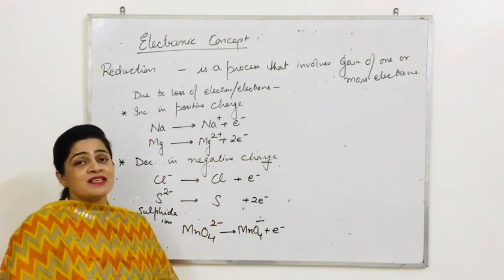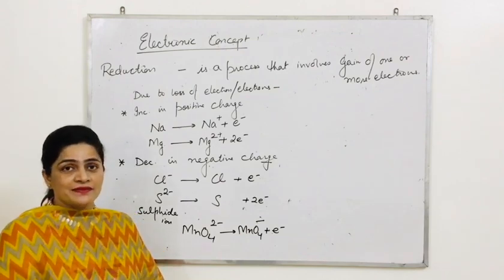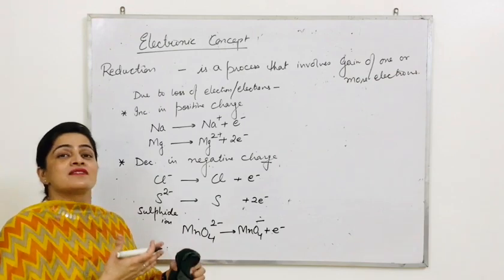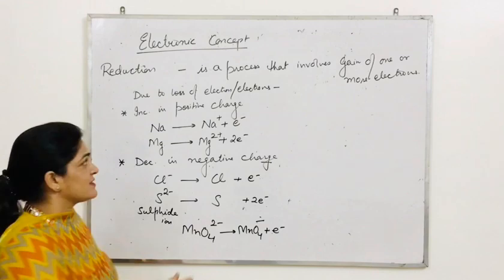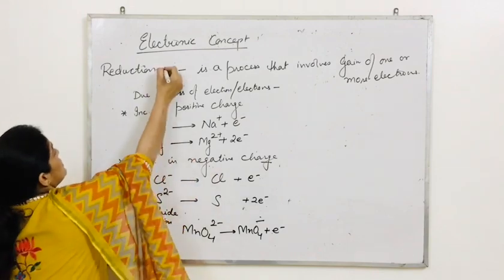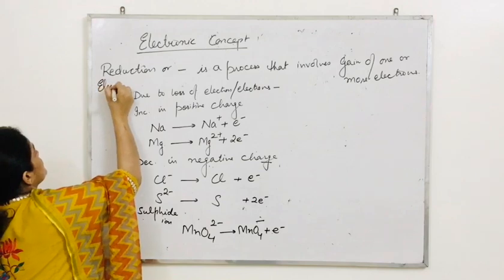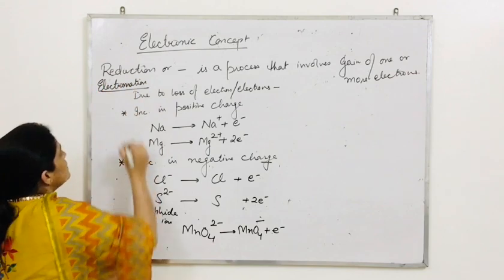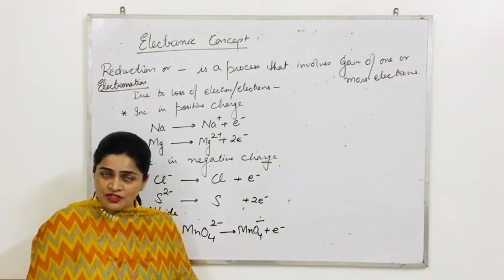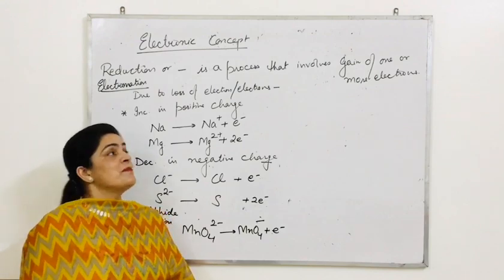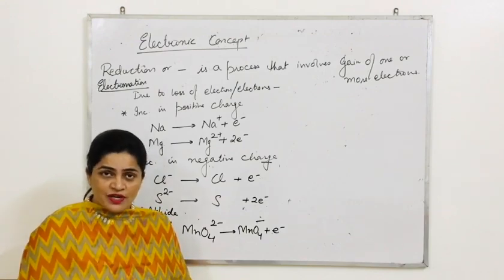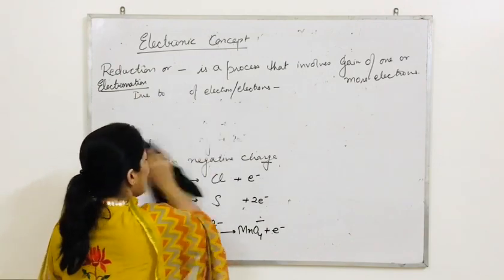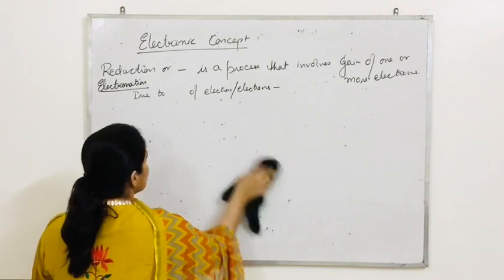Obviously reduction वो process है जिसमें electrons gain होते हैं, एक हो दो हो, जिसमें electrons add करते हैं हम किसी भी substance में, तो वो process reduction कहलाती है. It is addition, so the process is called electronation. Now you can easily learn D means removal, de-electronation means oxidation, in which electrons are lost. In this there is gain of electrons, so this is reduction. Now due to gain of electron, both things will be written the other way round.